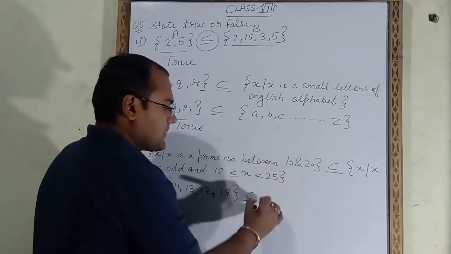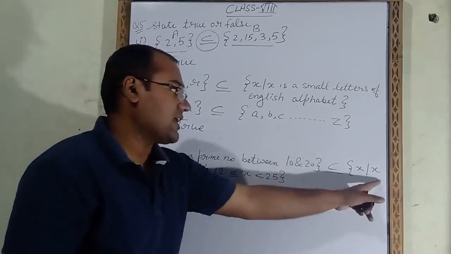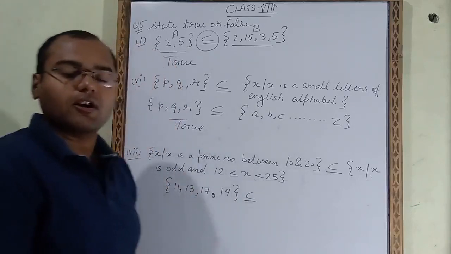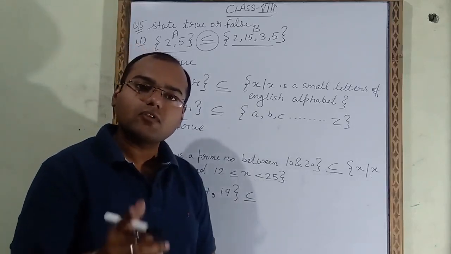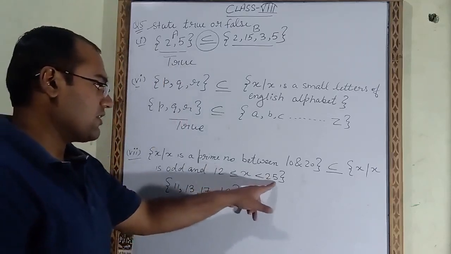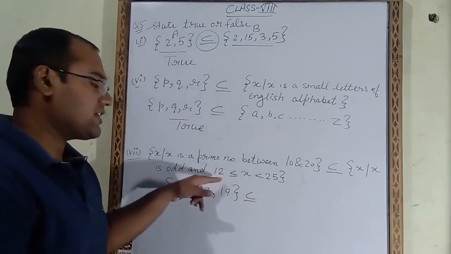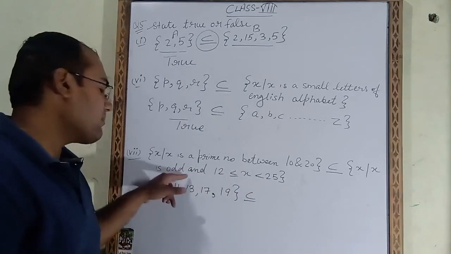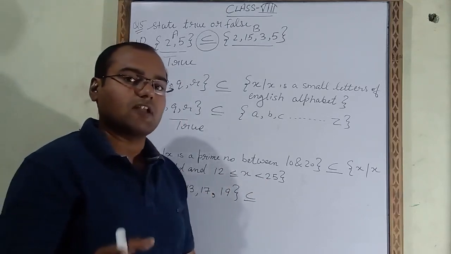Subset sign. {x : x is an odd number}. Odd numbers are those which do not come in the table of 2. And we have to write between 12 and 25, and an equal sign is there. That means we can take 12 also, but we have to write odd numbers. So 12 is not an odd number, 12 is an even number.